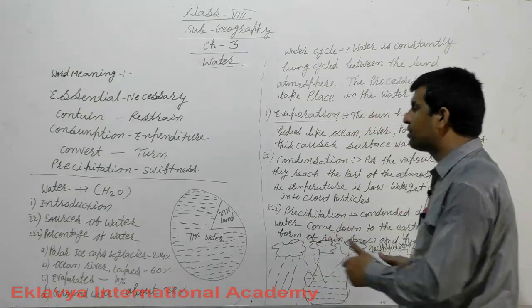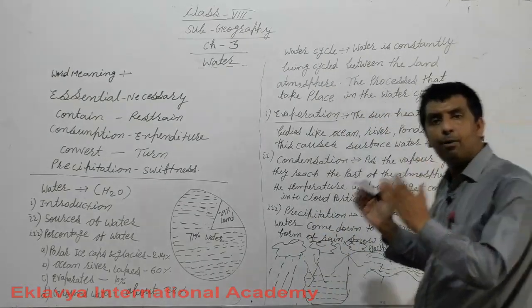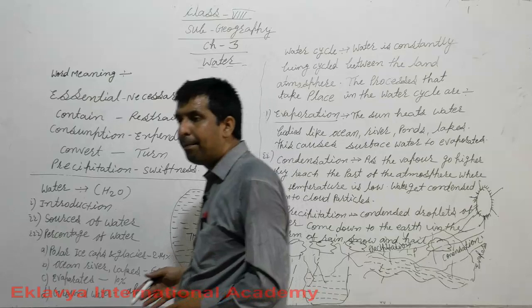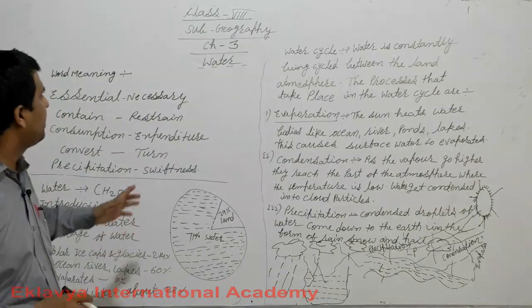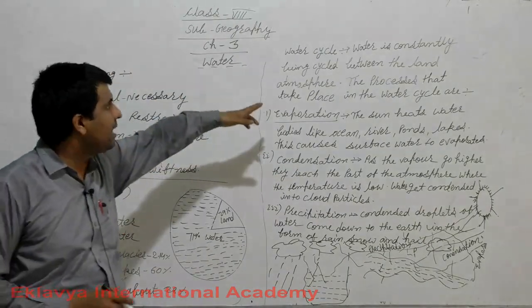So the same process continues, like this, in the water cycle.